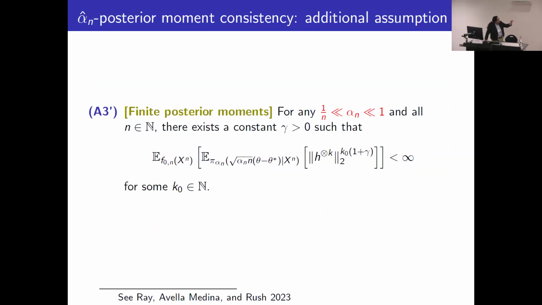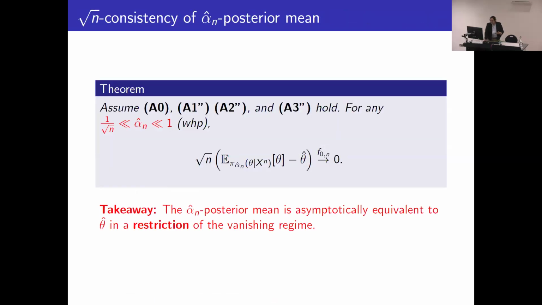To arrive at this result, we require a finite moment assumption that's a bit stronger than posterior concentration.